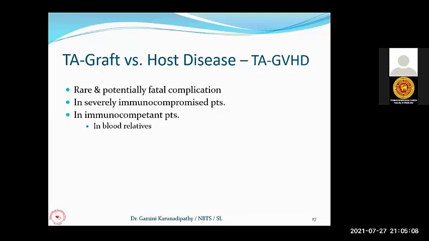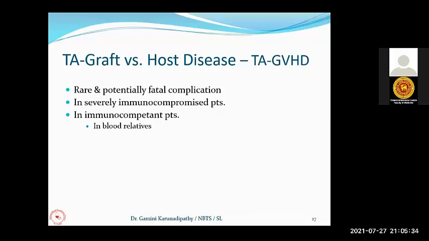Now, transfusion associated GVHD is more complicated and more dangerous than transplant associated GVHD, because transplant associated GVHD can be properly managed and can prevent death. But transfusion associated GVHD is very, very fatal, and the mortality rate is around 90%.